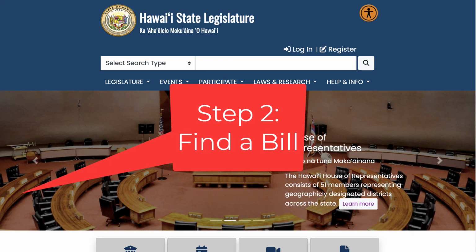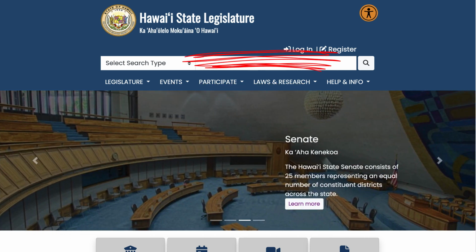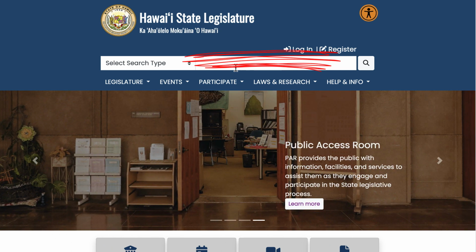Part 2 is finding a bill that you want to testify on. The best way to do this is not to do a keyword search and search all of the possible bills, because if you do that, you might come across a number of bills that simply aren't set for a hearing. Then you've wasted your time.